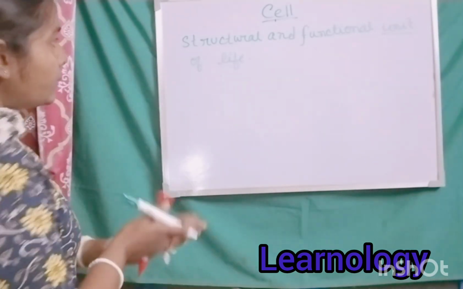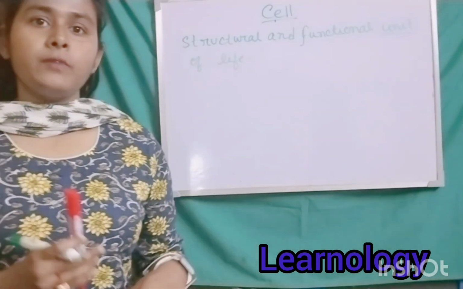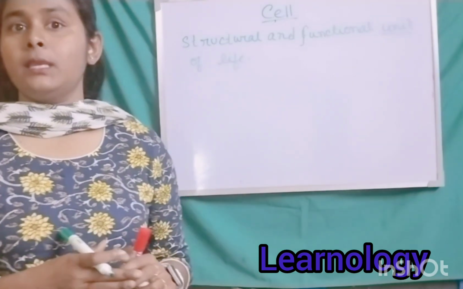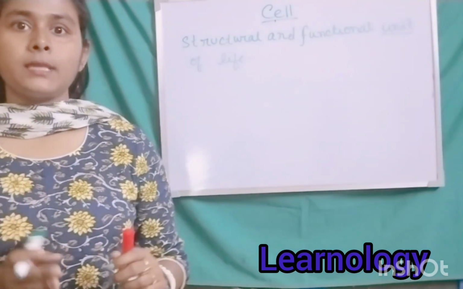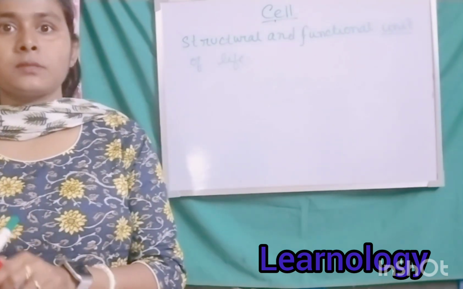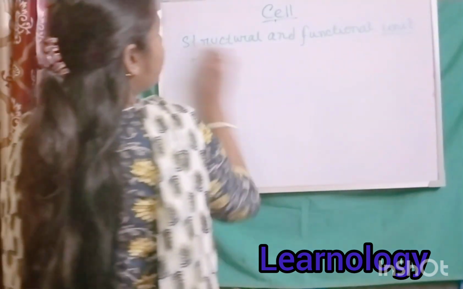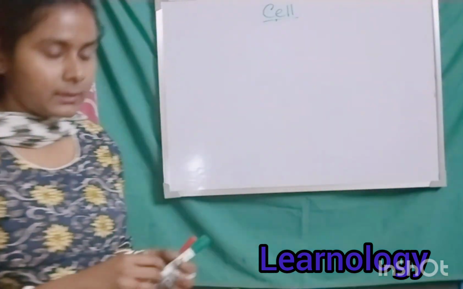Next one is about the types. You know, cells can vary according to many aspects. Like cells can vary according to different types of shapes, sizes, structures, and different sources. Okay, so now let's start the classification of cells, or types of cells. How many types of cells are there?